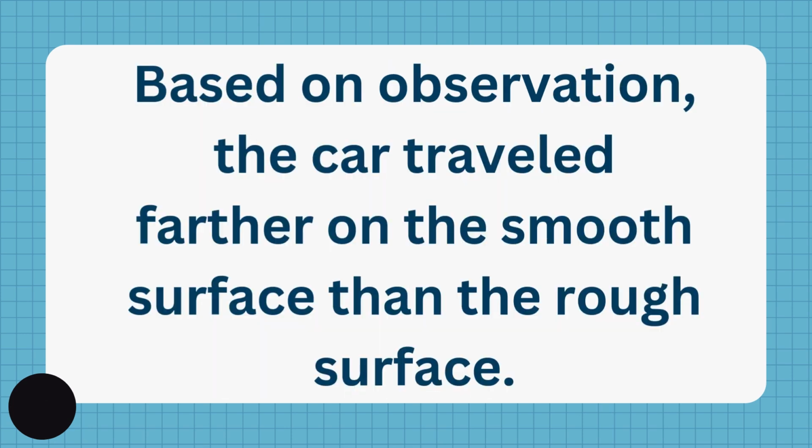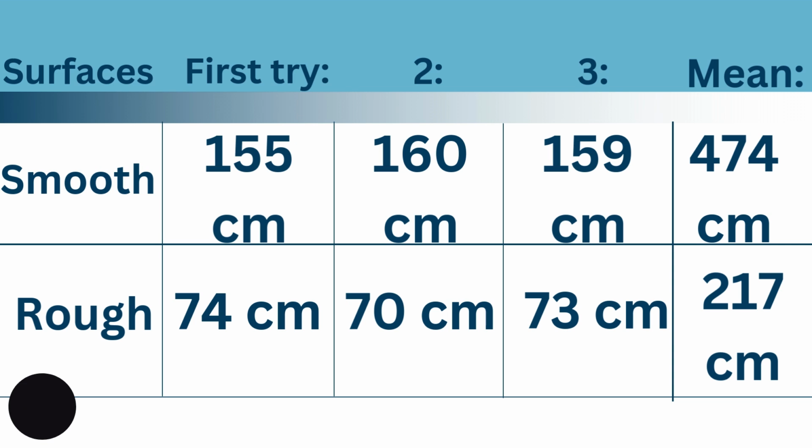Based on observation, the car traveled farther on a smooth surface than the rough surface. As you can see here, I have a table that has the distance or measurement on both smooth and rough surface. The car traveled 474 centimeters on smooth surface, and the car traveled 217 centimeters on rough surface.